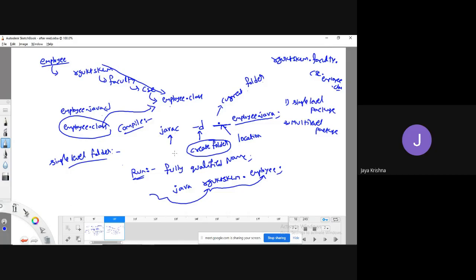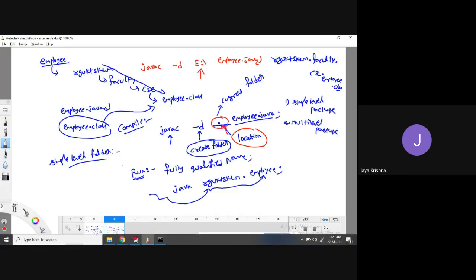Okay, fine. So what I said here, I said this is the corresponding location. What is this location? This location defines the corresponding current location. Can I change the syntax? Like I will write javac space -d space some E drive, then I will write Employee.java. Can I write like this? What is the structure? This structure represents location. Dot represents current location. Can I copy my file to E drive? Yes, why not? We can copy.